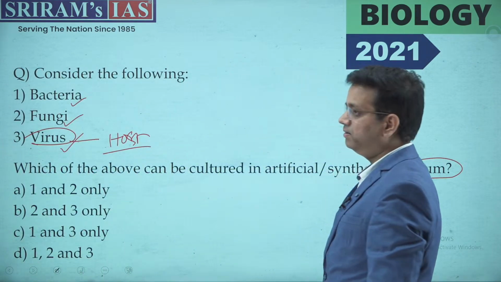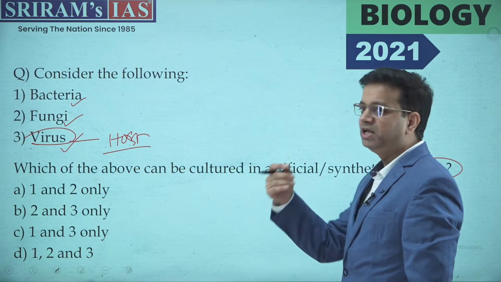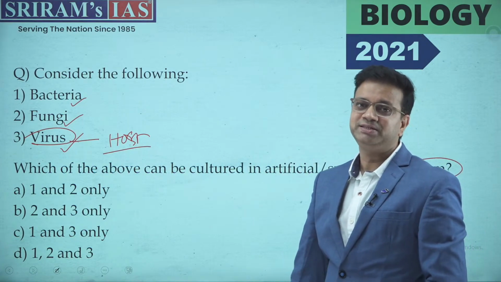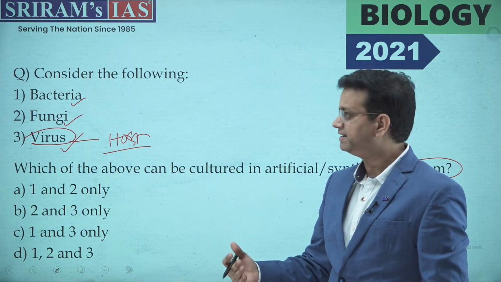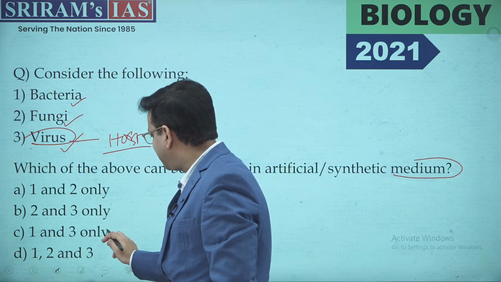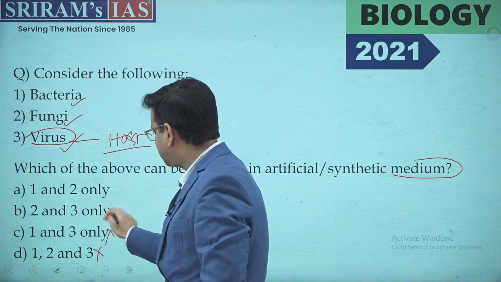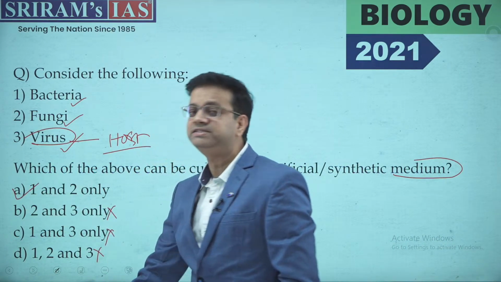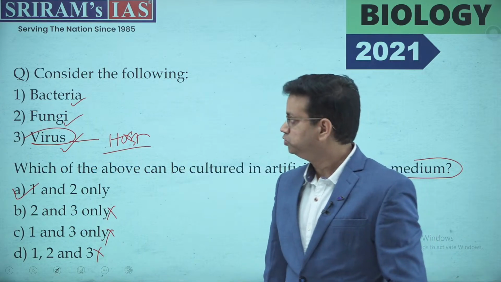Now if you use a technique of elimination, which is not very functional in the recent trend of UPSC's civil services examination, but कुछ जगह पे elimination technique लगा सकते हैं. Now for this, virus is being asked. Now this is not functional, this is not working. The correct answer is absolutely A, 1 and 2, right?